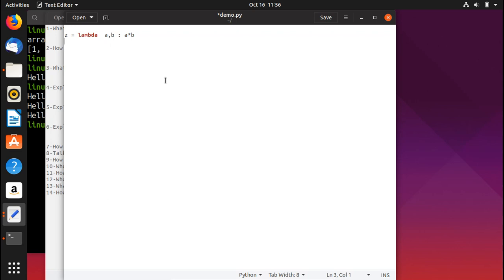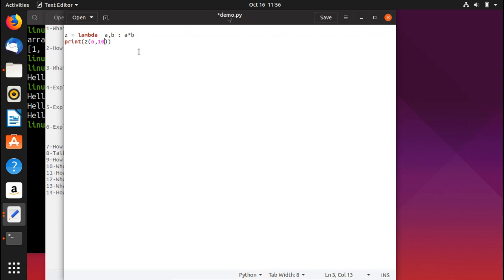So we would come here and print out z. All right, and after that we'd pass two arguments to z, let's say 6 multiplied by 10. Okay, so these are the two arguments. 6 would be stored in a, and 10 would be stored in b, and they both would perform the multiplication as we have multiplication here.